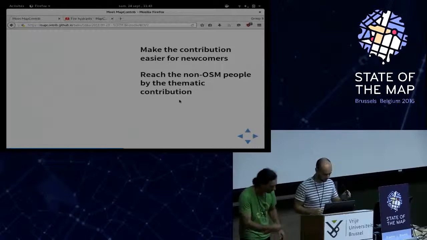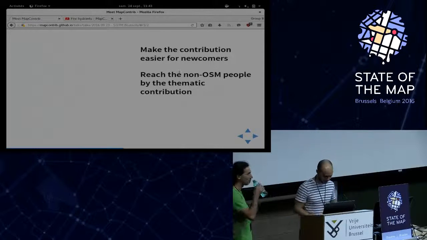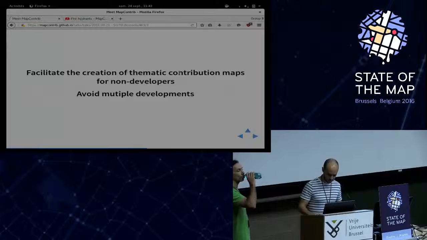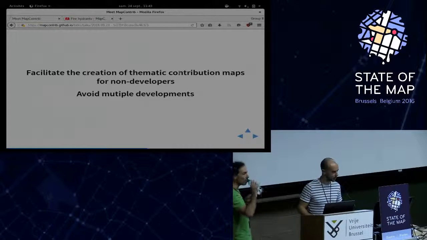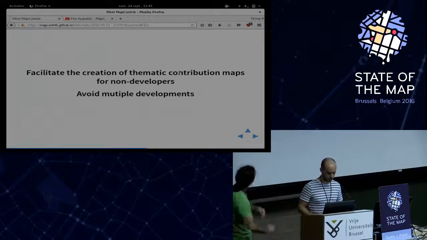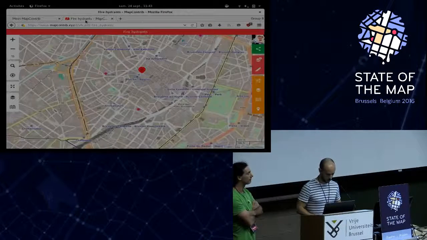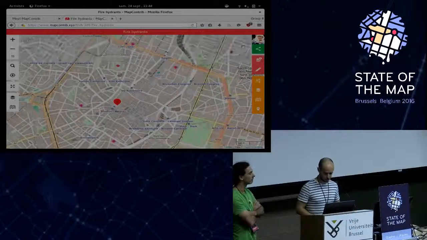Okay, so I'm the developer one, and the bald one, obviously. MapContrib is a web application. The main purpose of it is to be usable on all devices: on smartphone, on a browser, on everything. It's not tied to a technology. The second purpose is to create themes to contribute easily without developing anything. So, to create a theme,